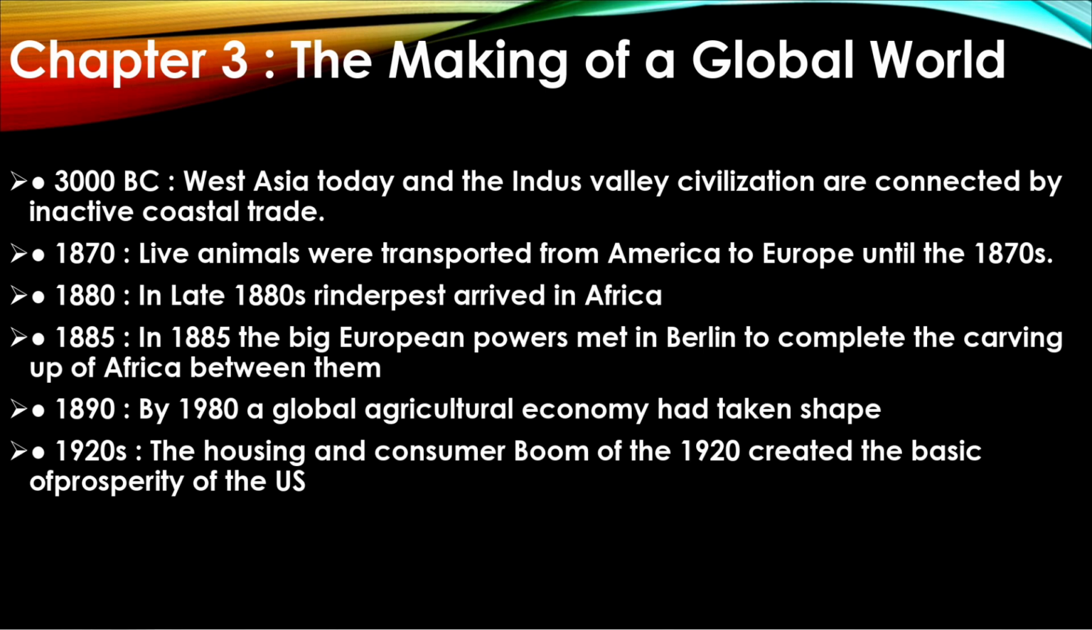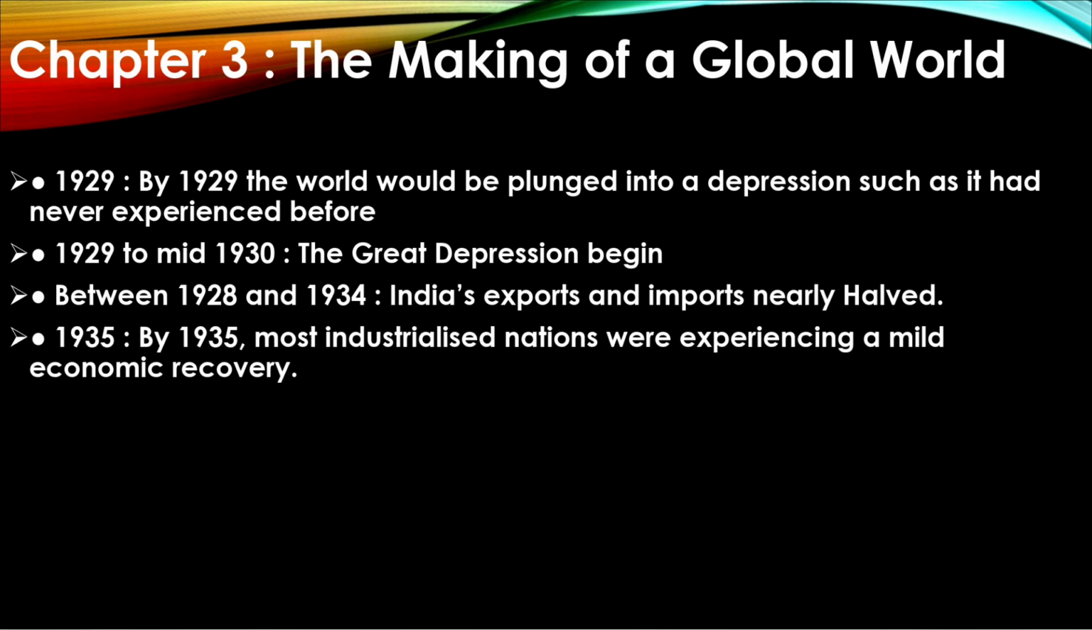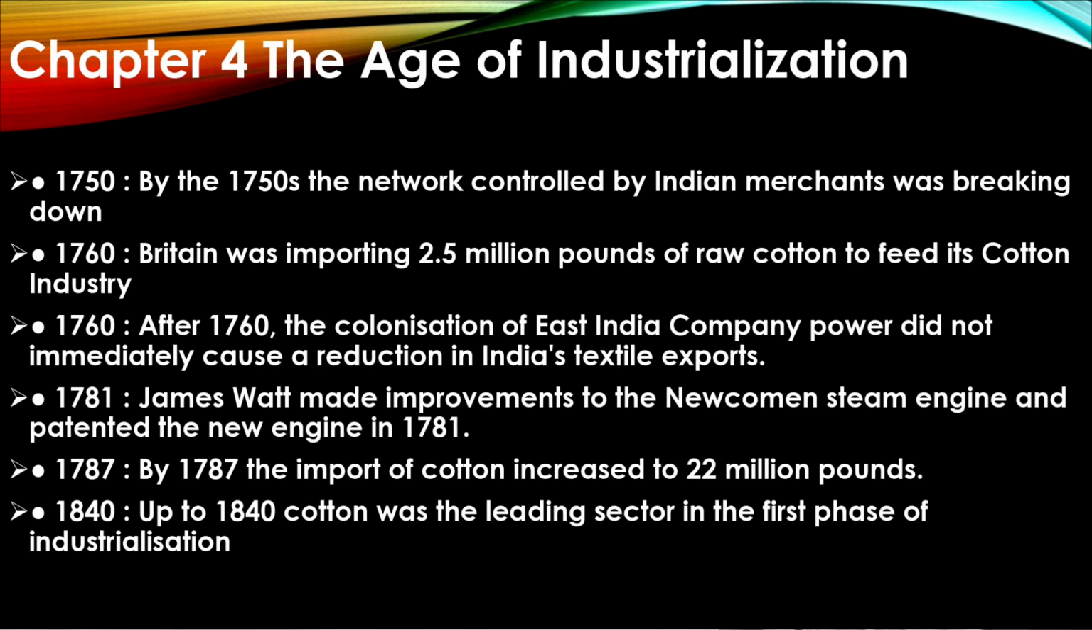1920, the housing and consumer boom of the 1920s created the basis of prosperity in the US. 1929, by 1929, the world would be plunged into a depression such as it had never experienced before. 1929 to 1930, the Great Depression began. Between 1928 and 1934, India's exports and imports nearly halved. 1935, by 1935, most industrialized nations were experiencing a mild economic recovery. Chapter 4, The Age of Industrialization.